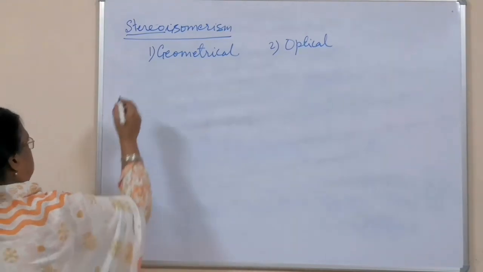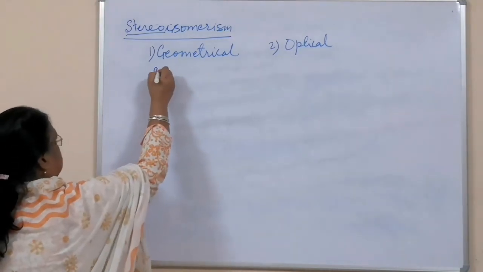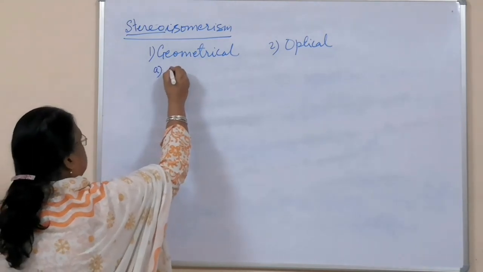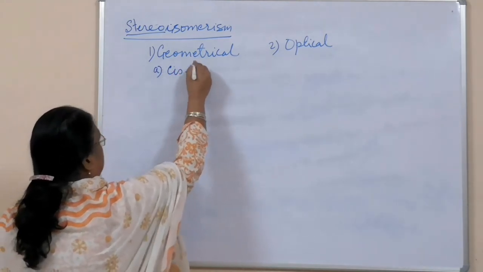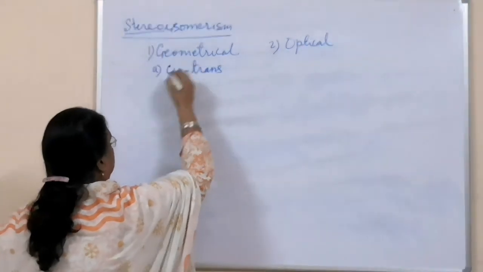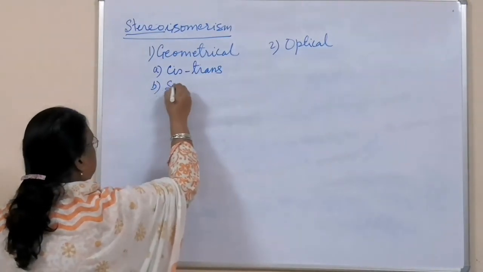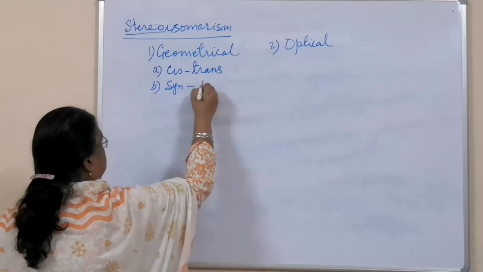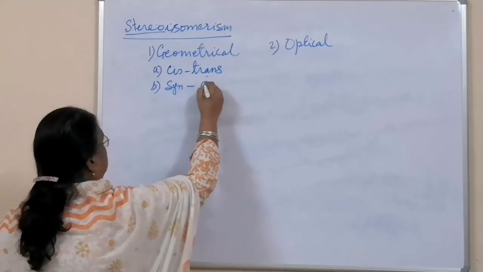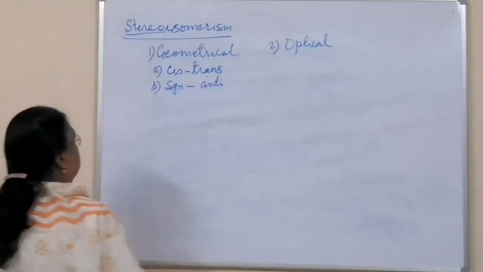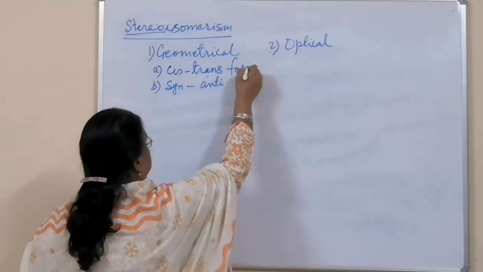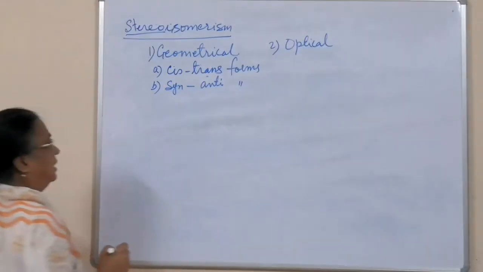So in this you have to study two kinds. First is the cis and trans form, and the second is the syn and anti form.